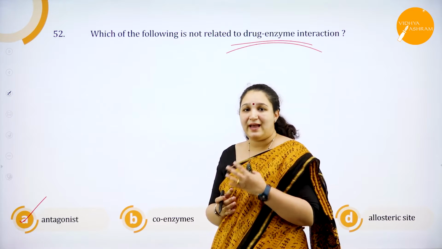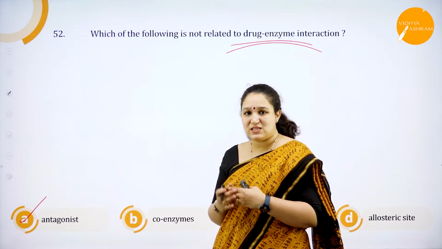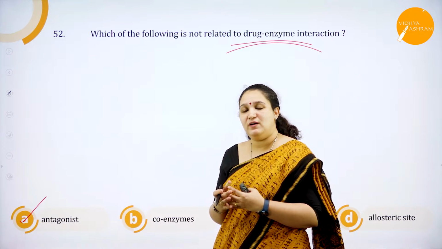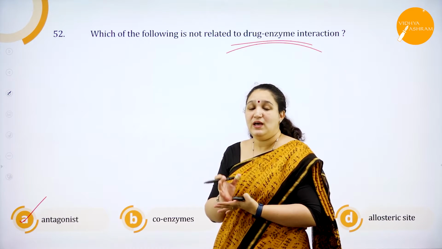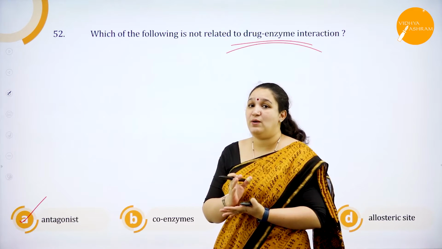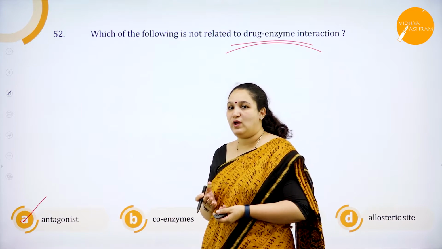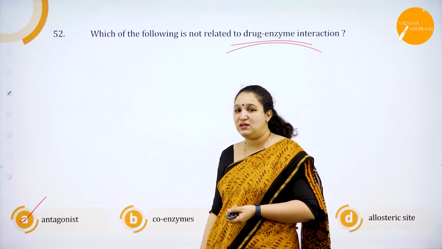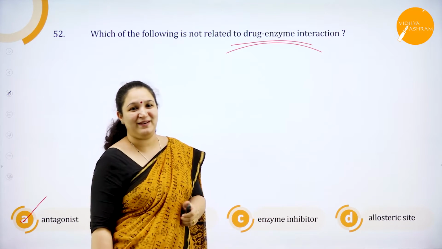Antagonists are also called blockers. You might have heard about alpha and beta blockers. So that is antagonist, which is not related to drug enzyme interaction.